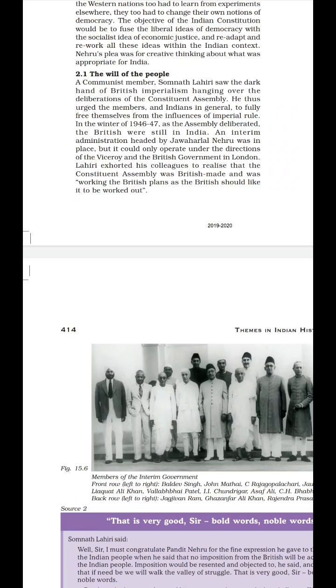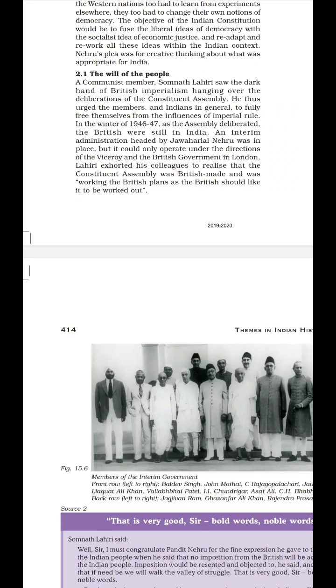Now Nehru admitted that most nationalist leaders were demanding a different kind of constituent assembly. Nehru emphasized that we are here for the Indian people, and we are working here to make the constitution for the people of our country. He said it doesn't matter who made the Constituent Assembly.